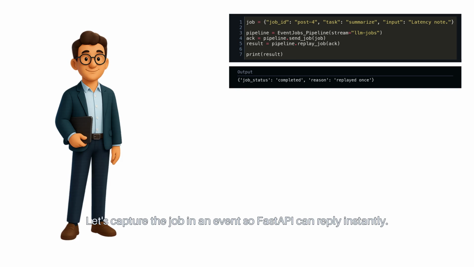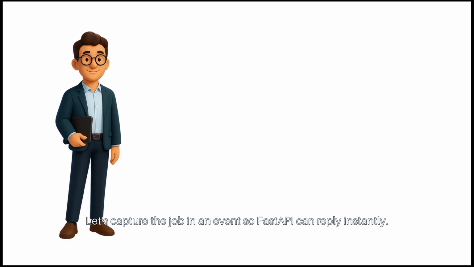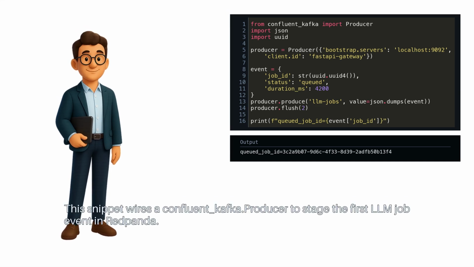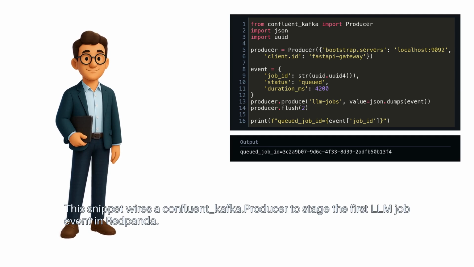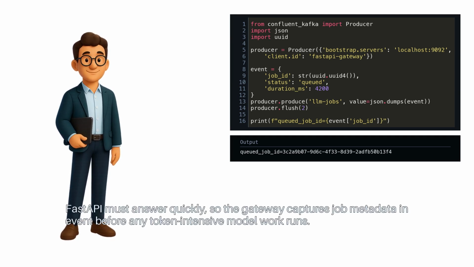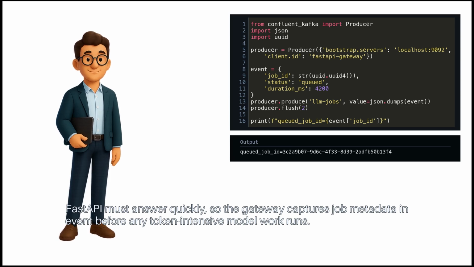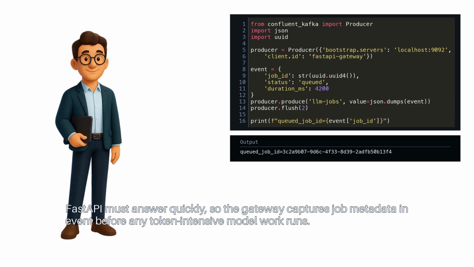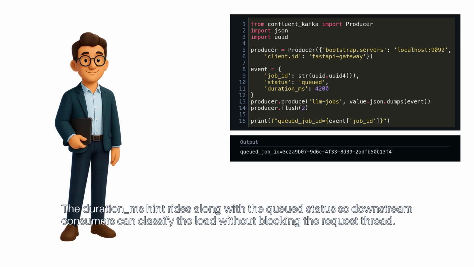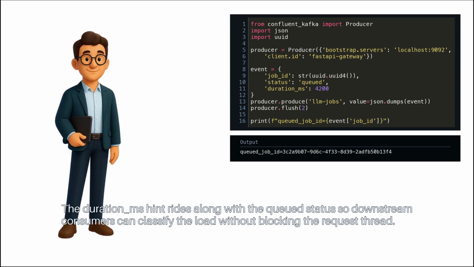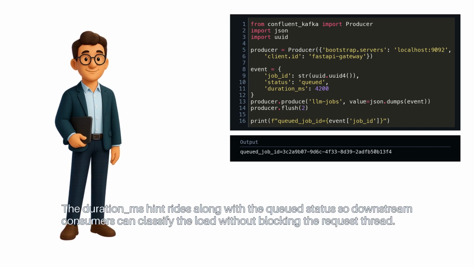Let's capture the job in an event so FastAPI can reply instantly. This snippet wires a Confluent Kafka producer to stage the first LLM job event in Redpanda. FastAPI must answer quickly, so the gateway captures job metadata in an event before any token-intensive model work runs. The duration_ms hint rides along with the queued status, so downstream consumers can classify the load without blocking the